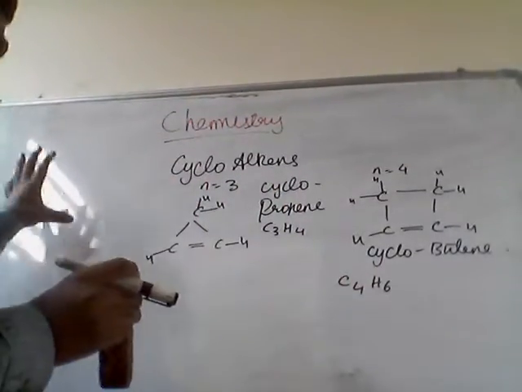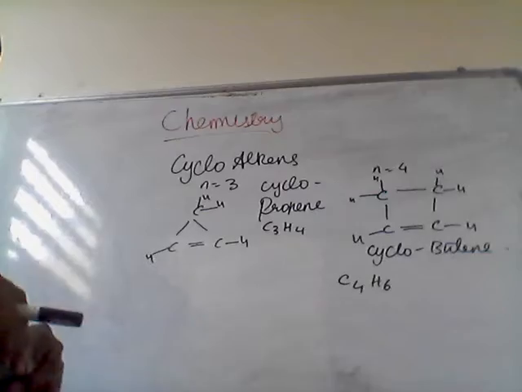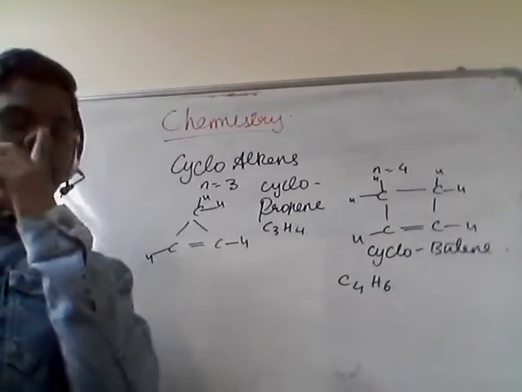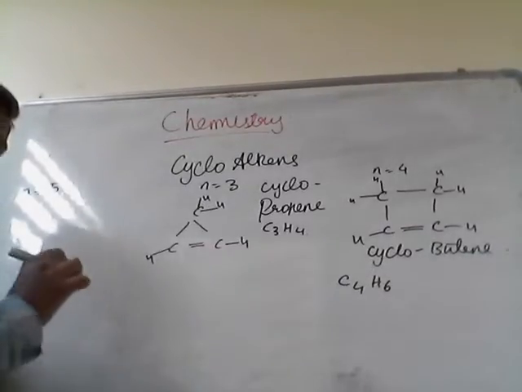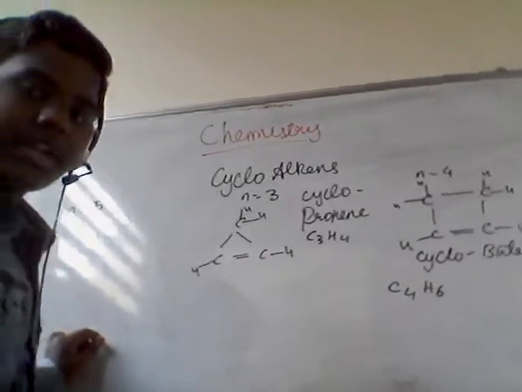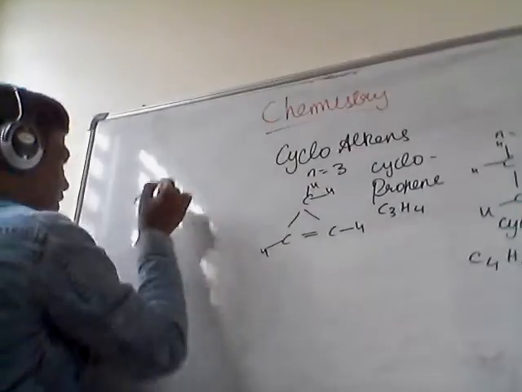Lastly we will do n equals 5, and then we will see that we are able to derive a formula. When n equals 5, how do we get the structure?